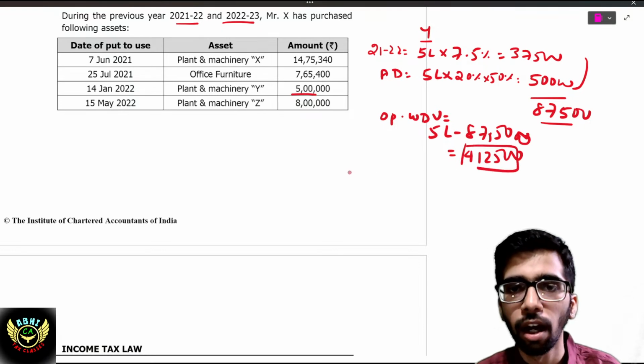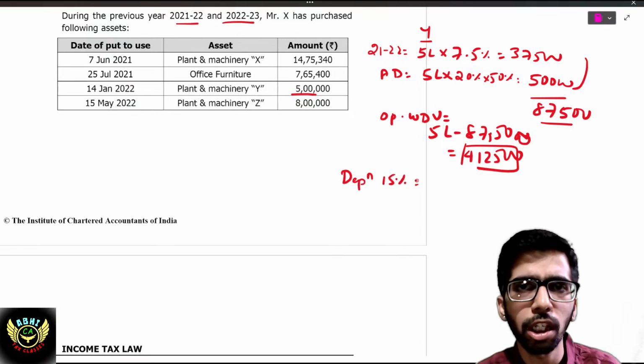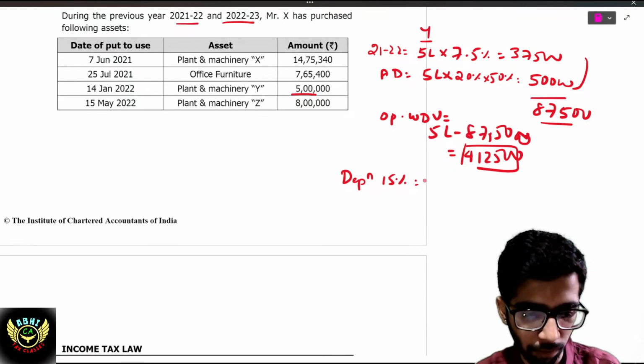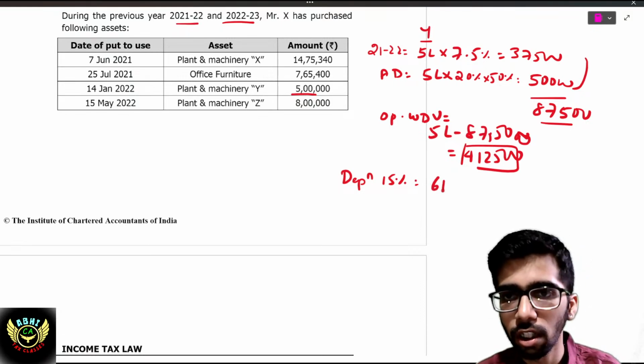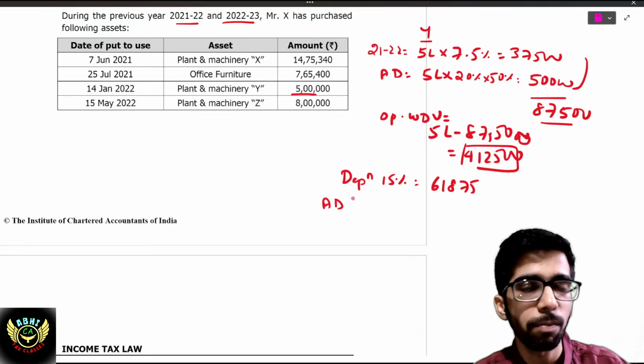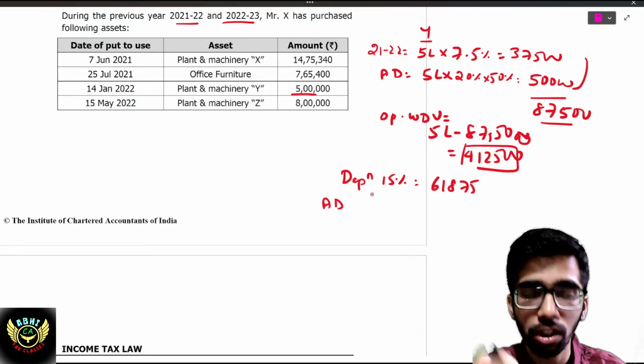On this, again, the depreciation for 22-23 at 15%. Now you have to use the full rate because it has been put to use for the entire 12 months. Into 15%, 61,875. And additional depreciation will be allowed because as per Section 32, additional depreciation is granted in the first year.